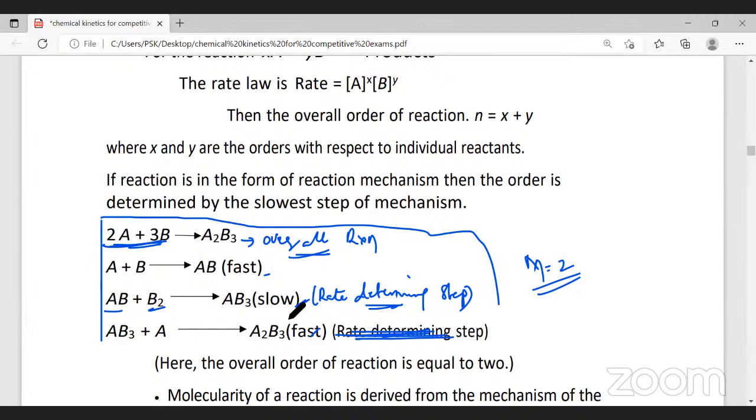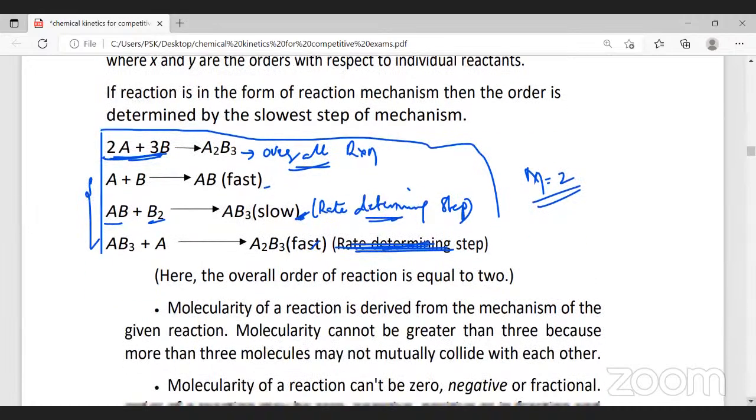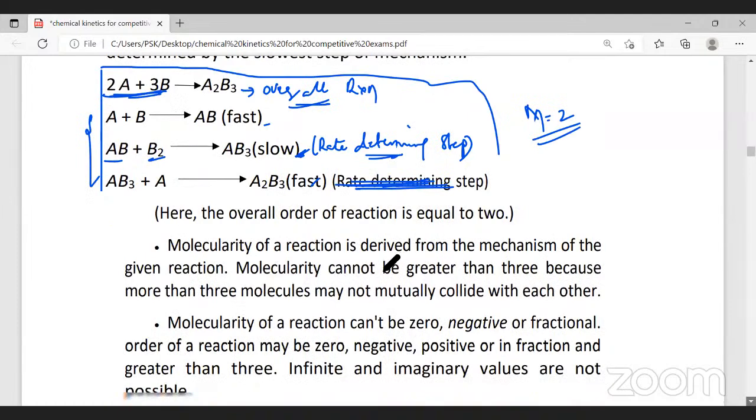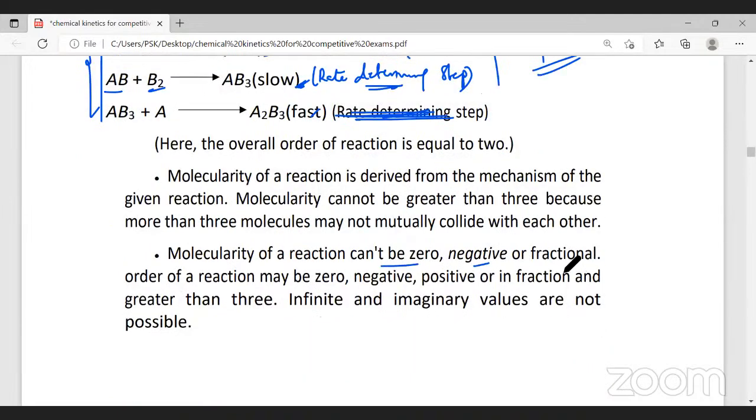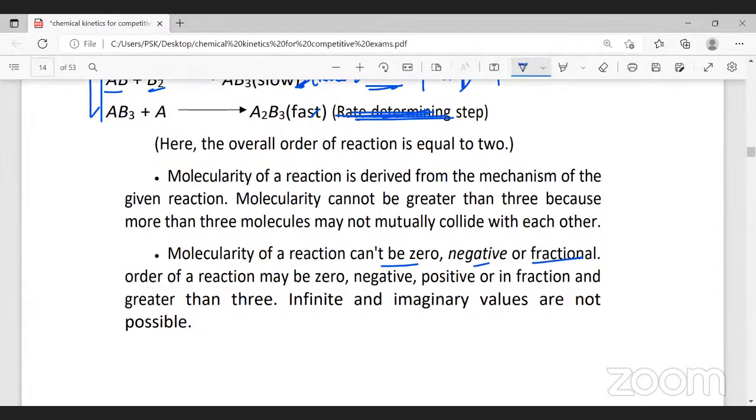This is called the rate determining step. In the rate determining step, we have only 2 molecules. Therefore, the molecularity of this reaction is 2. See, this is called the mechanism. Kinetics deals not only with the speed, but also with the mechanism of the reaction. You can see this is the mechanism of the reaction. In the slowest step of the mechanism, 2 molecules are taking part. Therefore, the molecularity of this reaction is 2. All right. See, the molecularity of a reaction can't be 0. It can't be negative. It can't be a fraction. All right. We will learn what the order of the reaction is in detail.